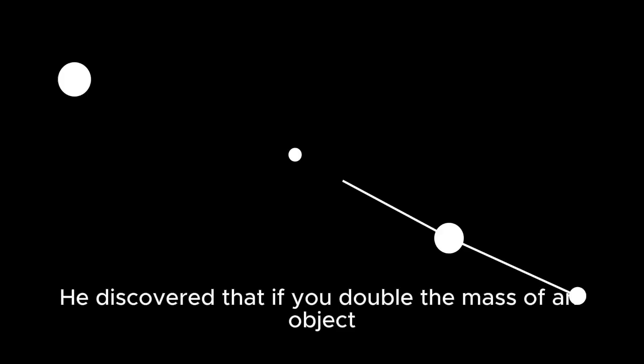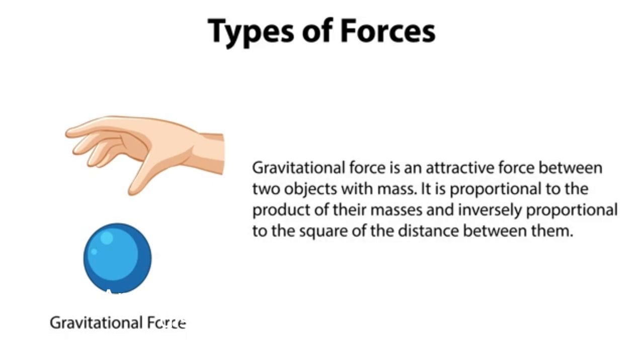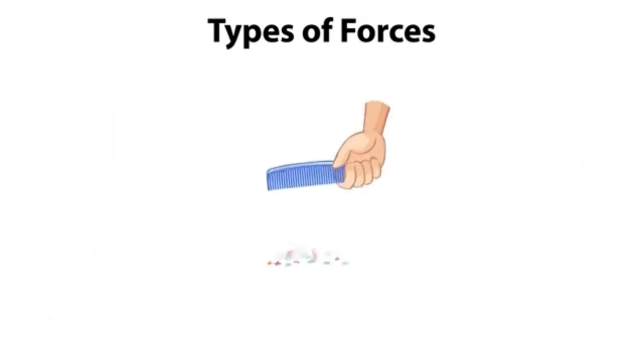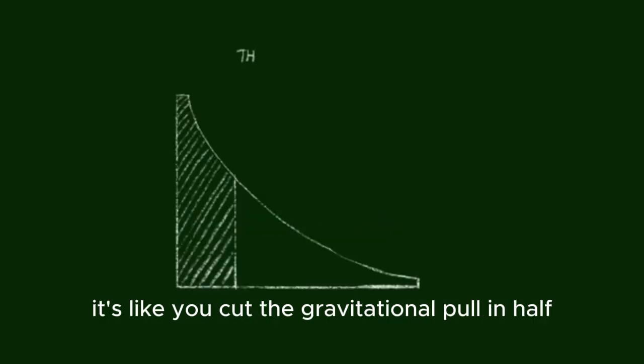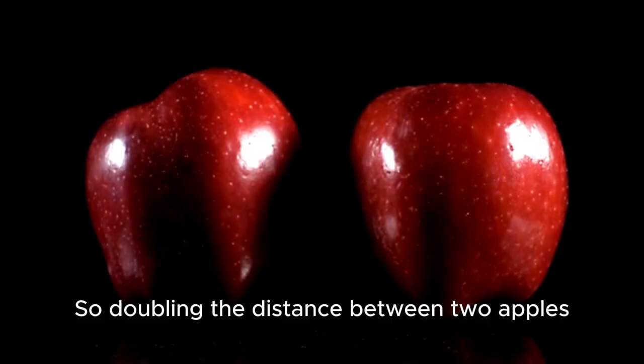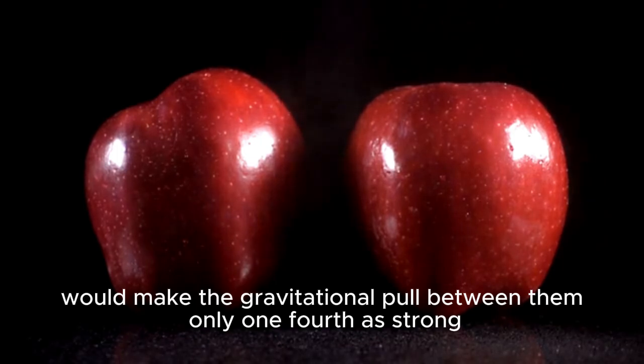He discovered that if you double the mass of an object, you double its gravitational pull. And he also found that if you double the distance between two objects, you only increase the gravitational pull by a factor of 4. So if you double the distance, it's like you cut the gravitational pull in half. So doubling the distance between two apples would make the gravitational pull between them only 1/4 as strong.